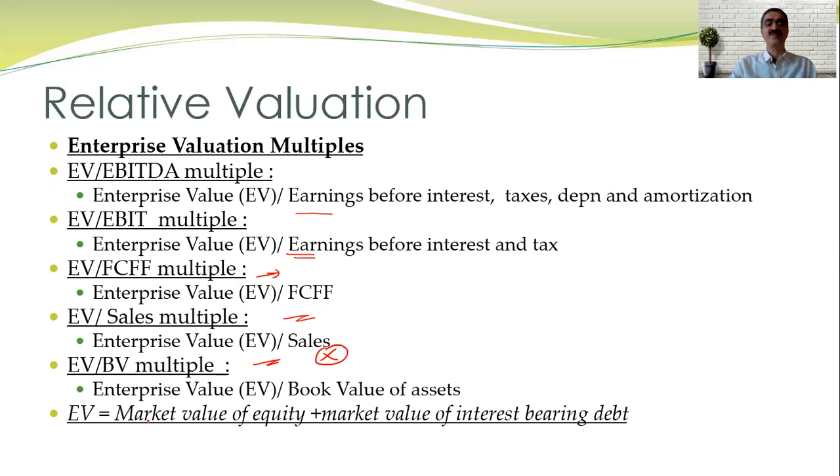EV is equal to enterprise value is equal to market value of equity plus market value of interest bearing debt. So preference shares is out.